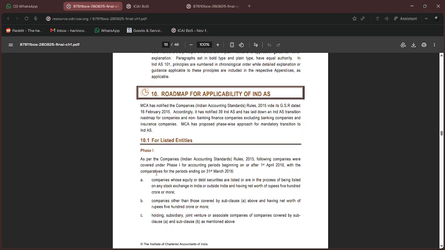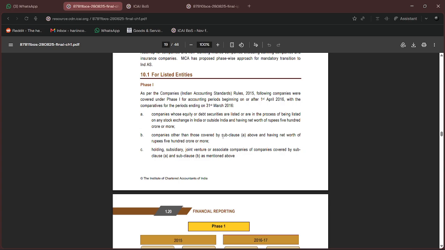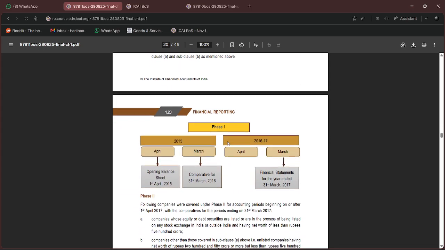Okay. Now comes the main part, roadmap for applicability of IndAS. So the basic thing in IndAS that you need to know is the roadmap. If you make any mistake in roadmap, then tata bye bye. You won't get anything, right? So as said, 39 IndAS, there are two phases of this roadmap. So let's take this roadmap, right?